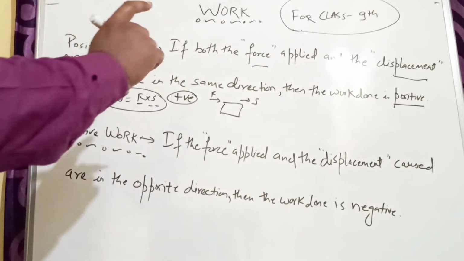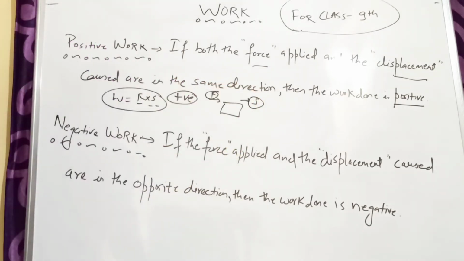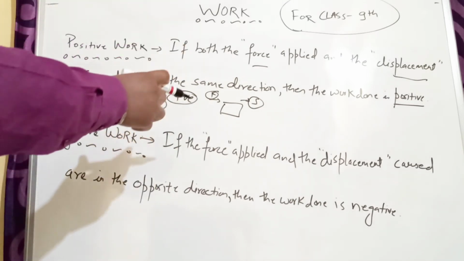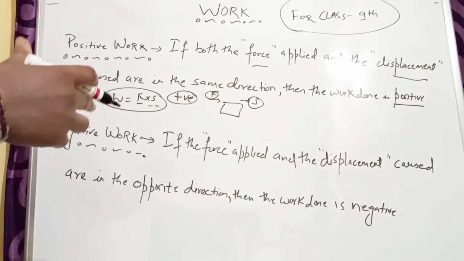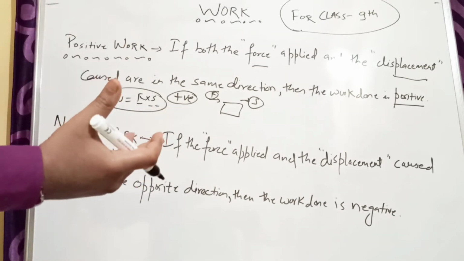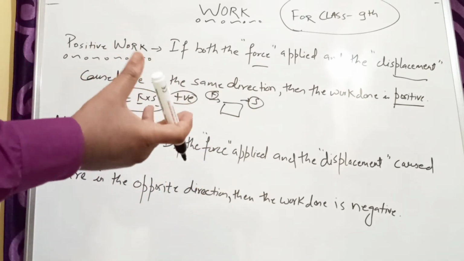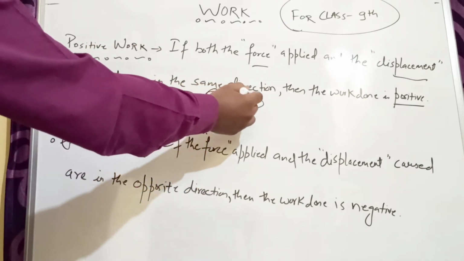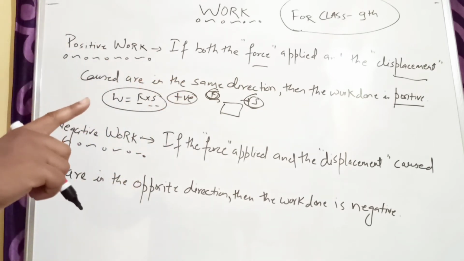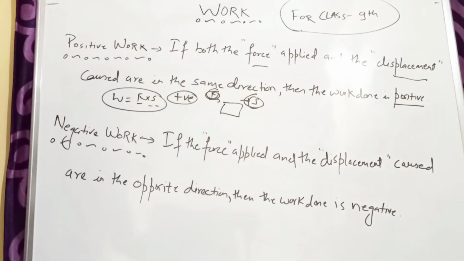Force is a vector quantity, displacement is also a vector quantity. I have already told you that vector quantities can have negative or positive values, while scalar quantities have only positive values. So these are vector quantities, and they can be positive or negative. When both have positive values, you will get positive work done. And both will be positive when they are in the same direction.